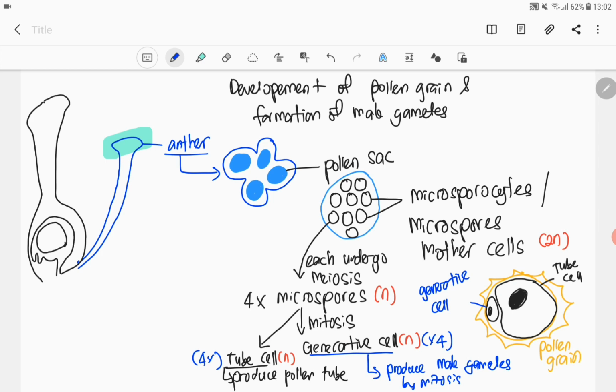So after dah ada pollen grain, so lengkaplah proses development of pollen grain. Tapi formation of male gametes tu belum lengkap sebab the cell still exists as generative cell. Nanti baru kita tengok selepas pollination occur, baru generative cell akan undergo another mitosis to produce the male gametes iaitu sperm.